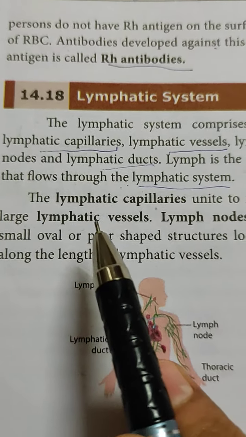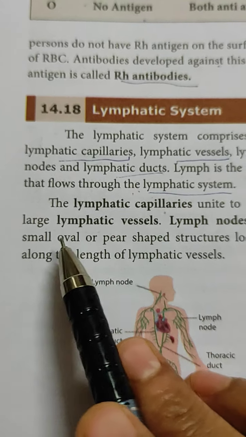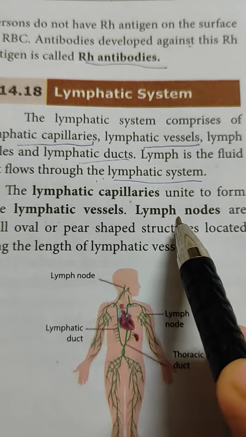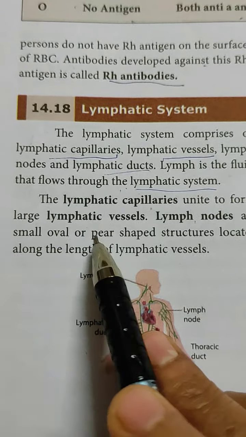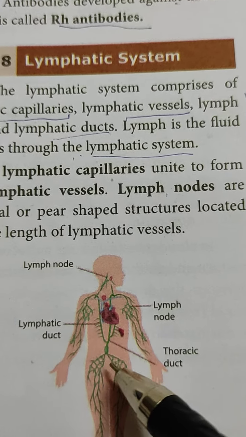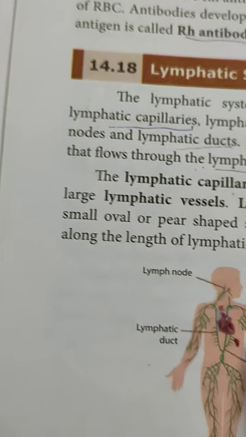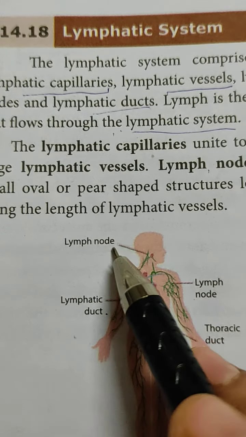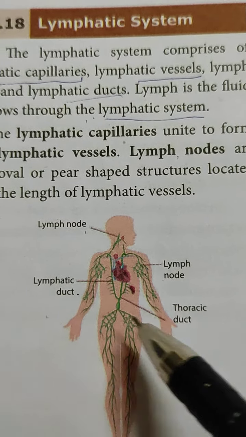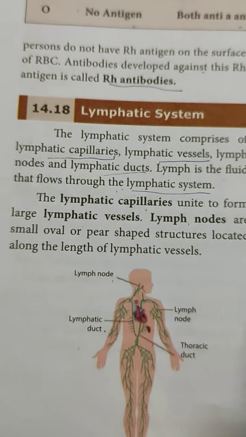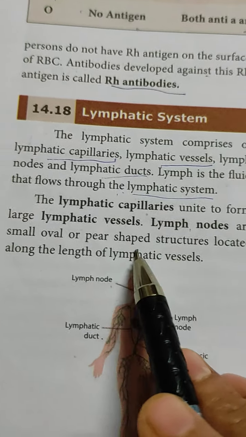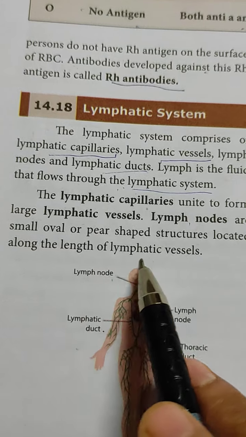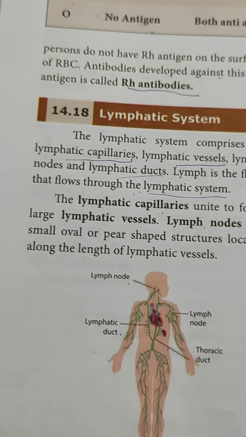Lymph is the fluid. The lymphatic capillaries unite to form the large lymphatic vessels. Lymph nodes are the small oval structures. If you see, it has been given as small dots. These are the lymph nodes. Lymph duct, lymph node, and the thoracic region it is present. Lymph nodes are small oval or pear-shaped structures located along the length of lymphatic vessels.